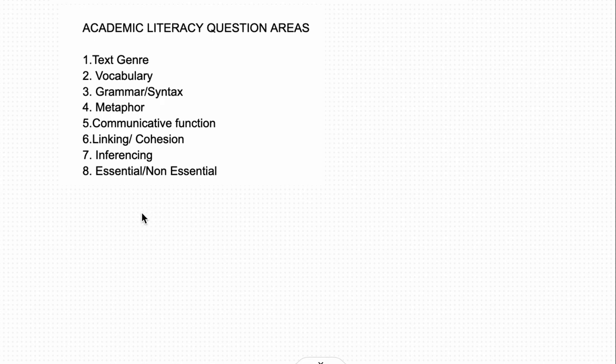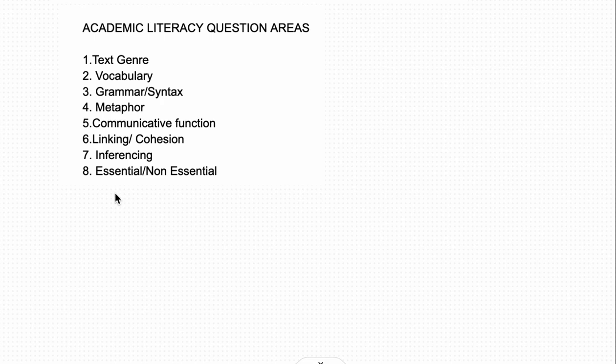Now, don't freak out if you don't recognize some of these words or categories. Many of them are just fancy words for what you would have come across in school, in English, perhaps in history, perhaps in a couple of other subjects already. In the next 8 lessons we are going to break down what these are, go into examples, and understand what kind of questions you may be getting, and give you strategies on how to tackle them.